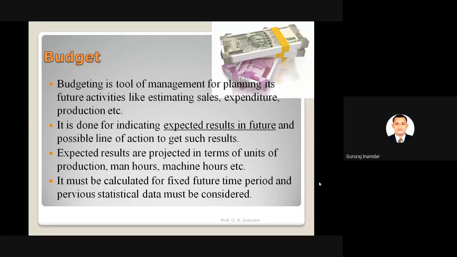Now it is done for indicating the expected result in future and the possible line of action to get such results. Budget is nothing but a preparatory plan, planning of the finances. According to that budget we can follow it, and definitely your industry will work up to the next budget. Expected results are projected in terms of units of production.